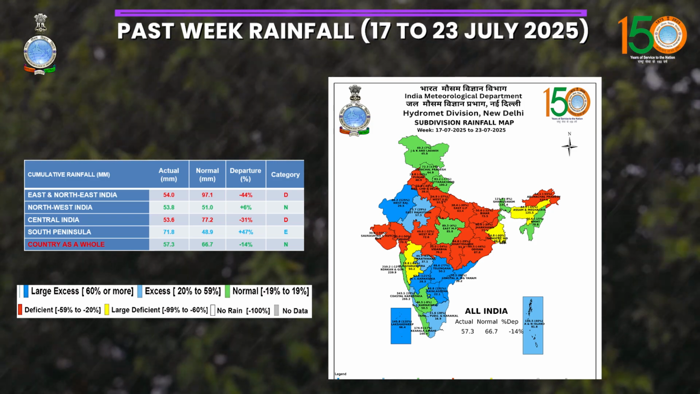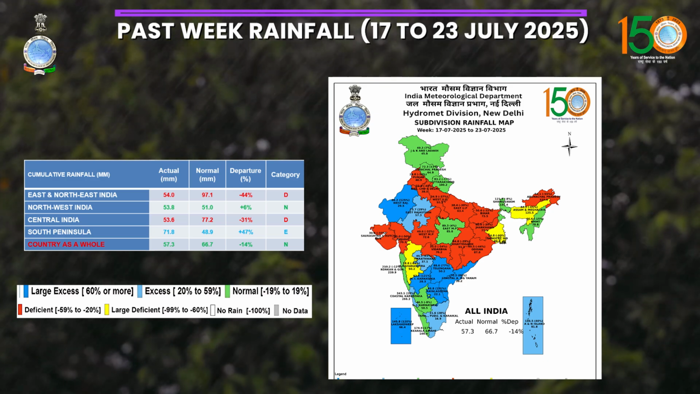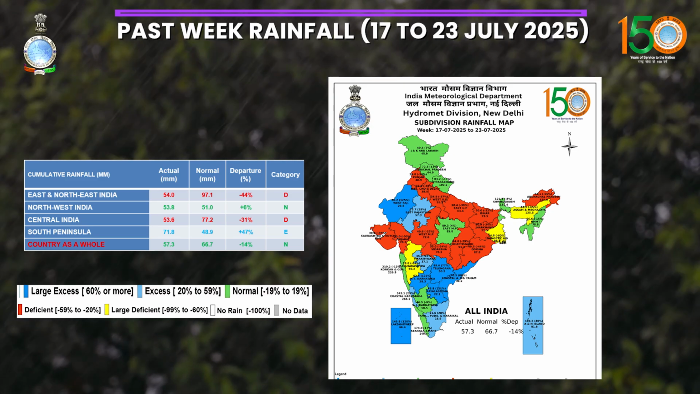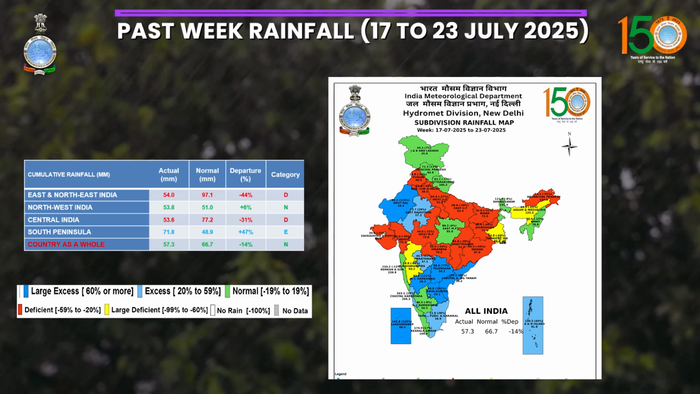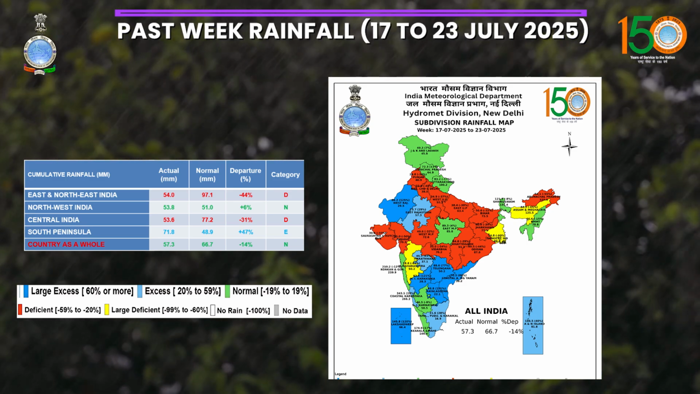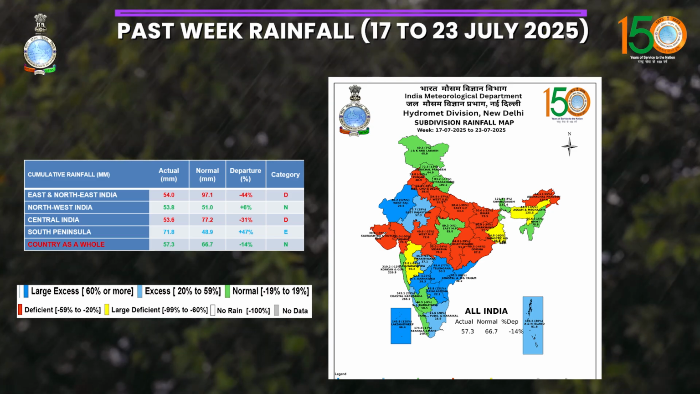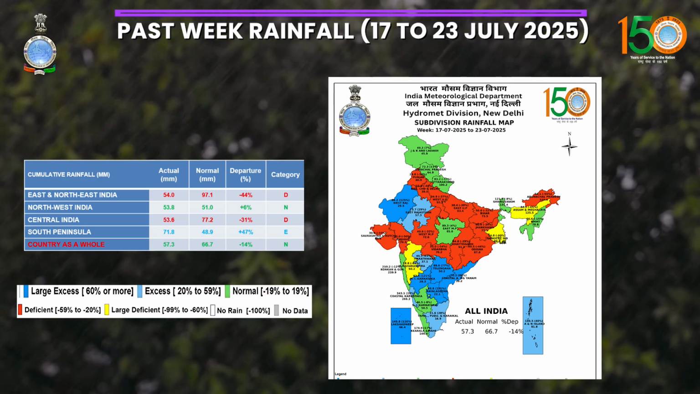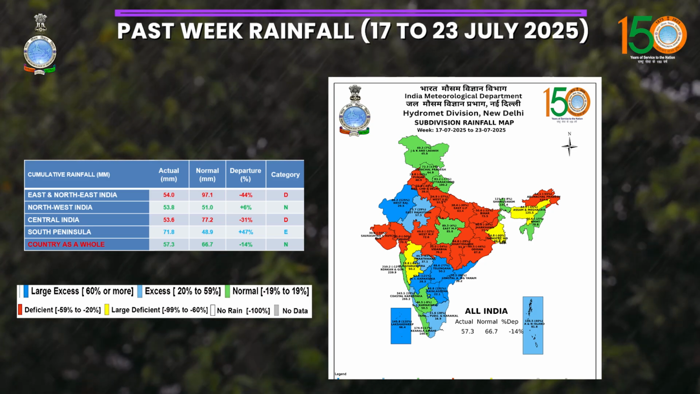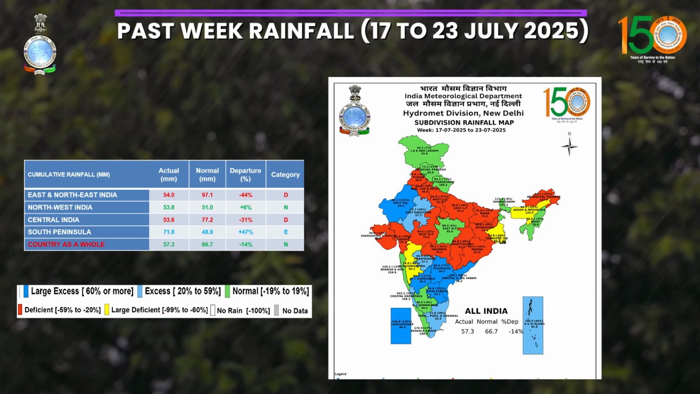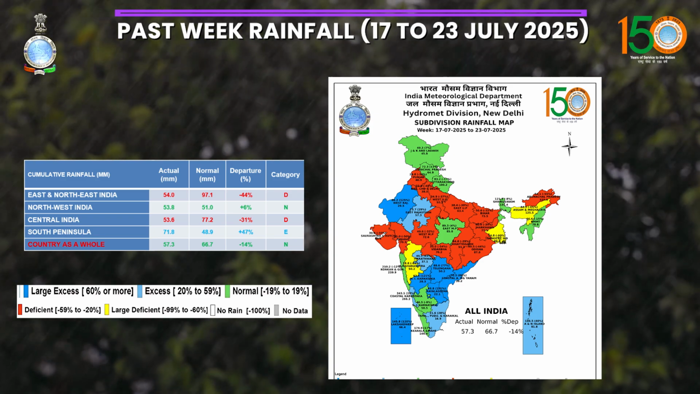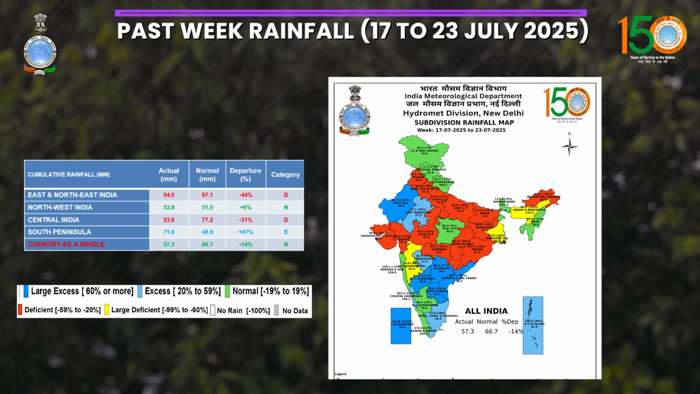In central India, it was 53.6 millimeters of actual rainfall against the normal value of 77.2 millimeters, and the departure was deficient, minus 31 percent. In South Peninsular India, the actual value was 71.8 millimeters against the normal value of 41.9 millimeters, and the departure was plus 47 percent, which is excess rainfall. Overall, the country recorded actual rainfall of 57.3 millimeters in the last week against the normal of 66.7 millimeters, and the departure was minus 14%, which is again in the normal category.